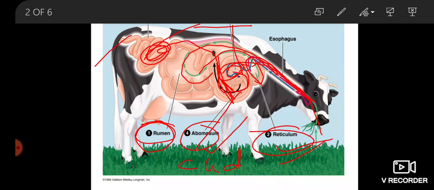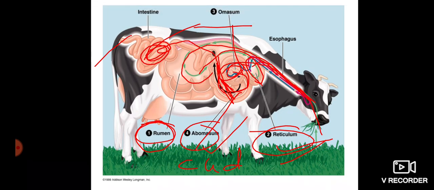Then after small intestine, it goes to large intestine, and after large intestine the maximum absorption is taking place in small intestine, and finally the food is expelled from the anus of the digestive system.